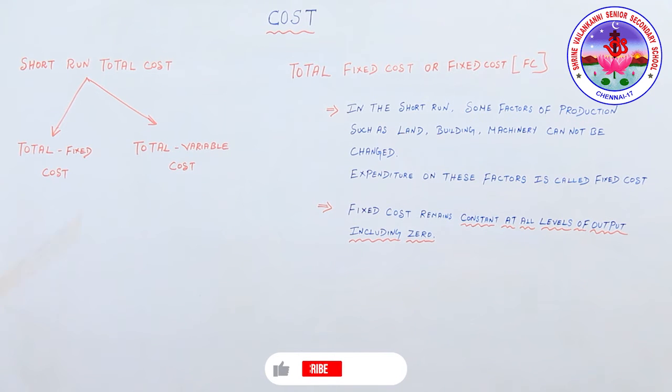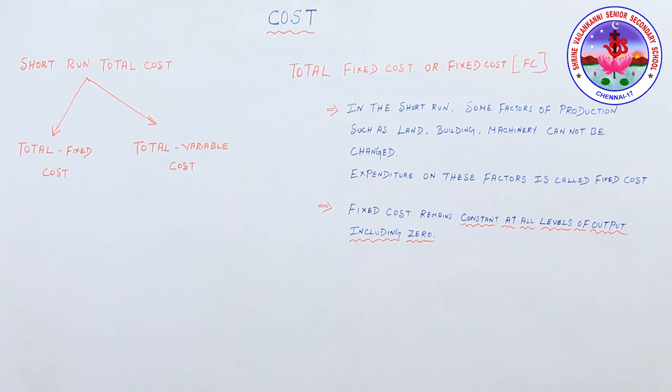The fixed cost remains constant at all levels of output, including zero. Examples of total fixed cost: rent on building, interest on loan, insurance premium, etc. So total fixed cost is the cost which does not vary directly with the level of output.